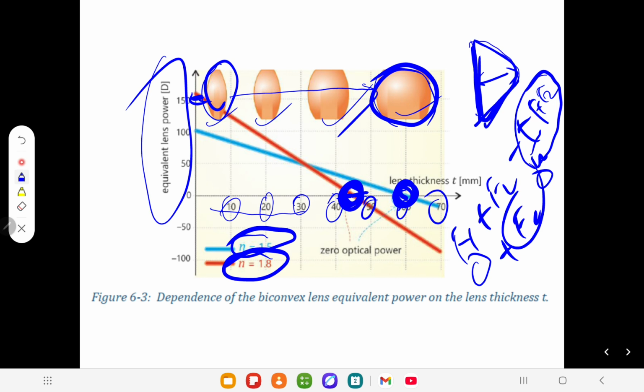So it's really tricky. You have to understand that for each shape you can develop this kind of graph, and for each shape, when going to thickness, it is going to change. So you must understand this concept.